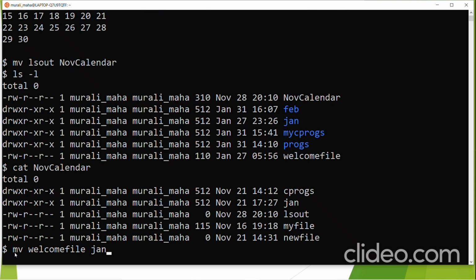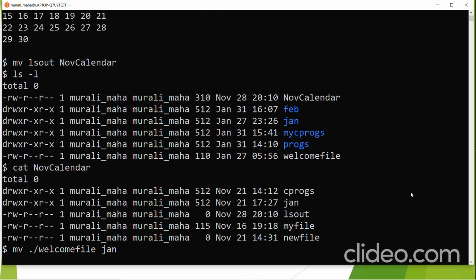Here let me just tell you one more thing. In one of the previous sessions, I told you that double dot refers to the parent of the current directory. Similarly, there is one dot character. So dot refers to the current directory. Under the current directory, there is a file called welcome file. Move it to Jan. We can very well give it as welcome file only, but I just wanted to tell you that dot refers to the current directory.